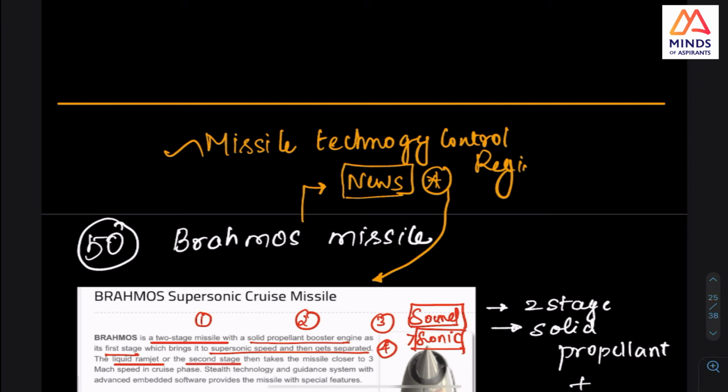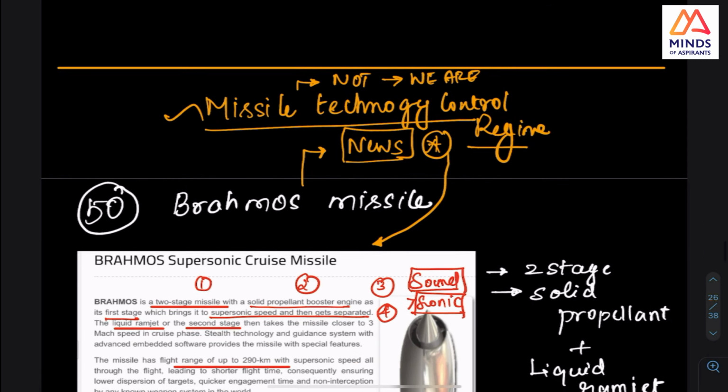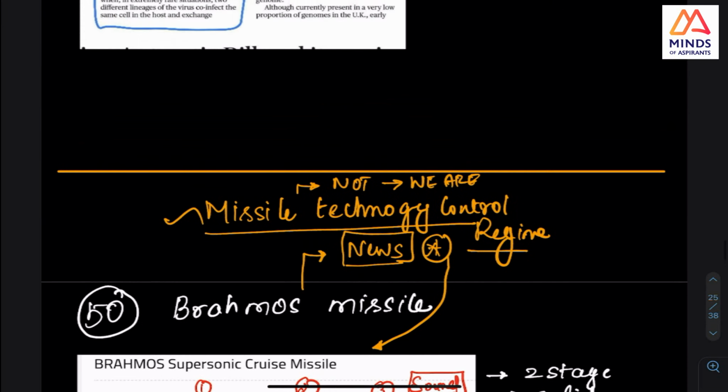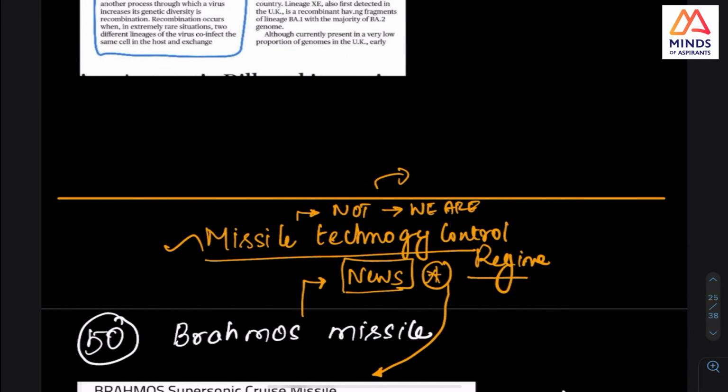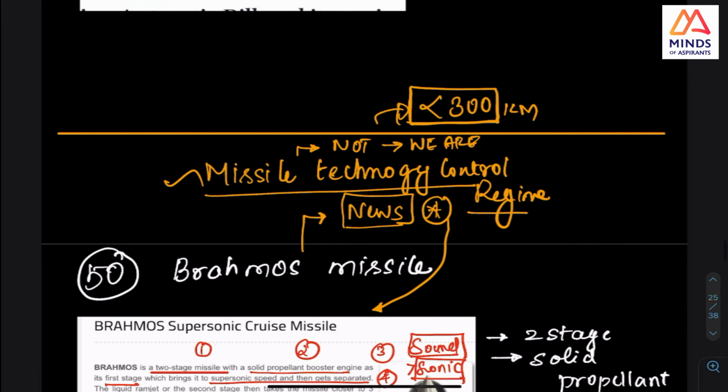Missile Technology Control Regime. This was a closed group into which India was not allowed, but now we are. Because of being part of this, we had to restrict to 290, because this MCTR has this clause where you cannot transfer technology for any missile above 300 kilometers.